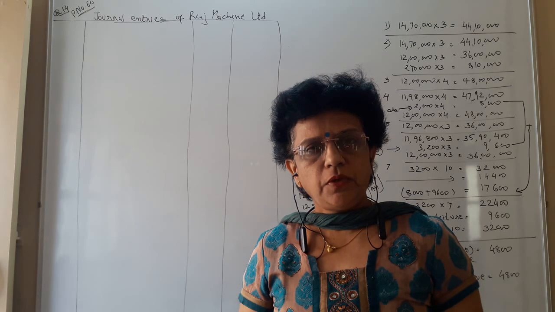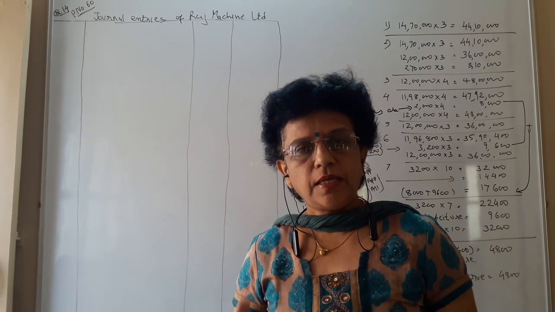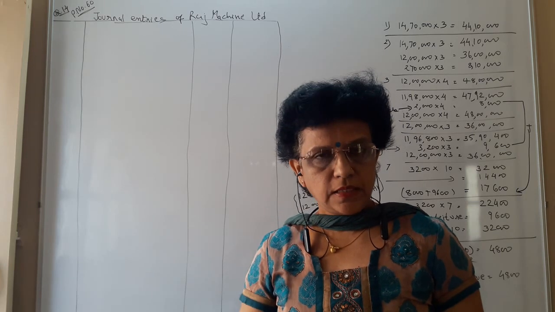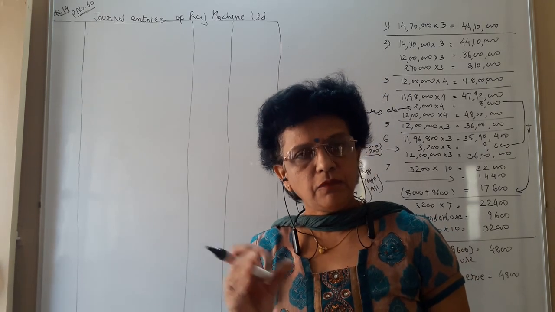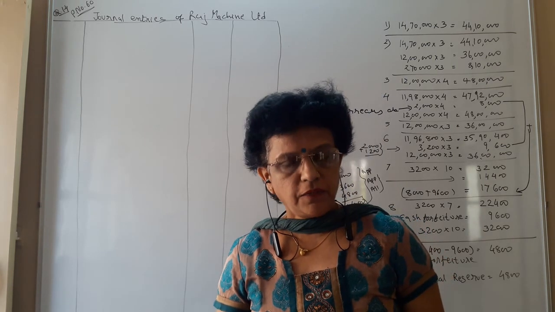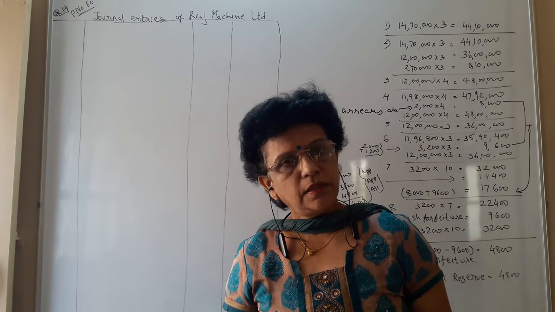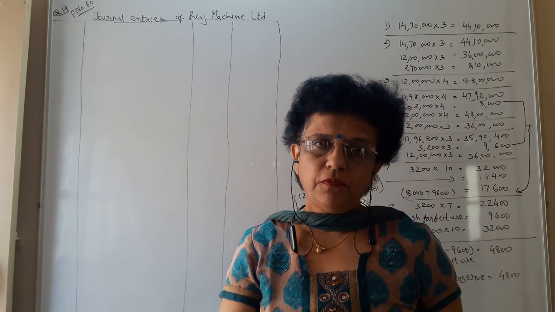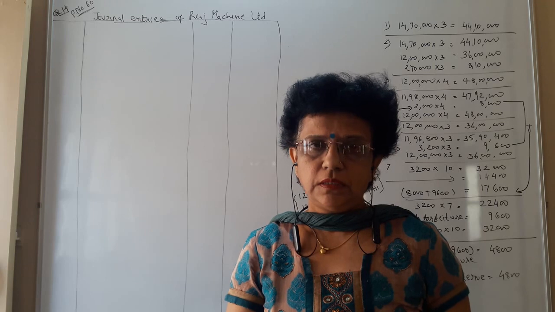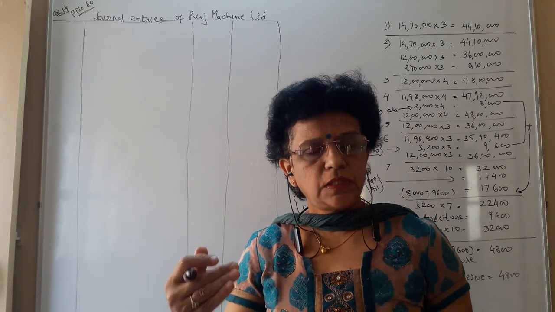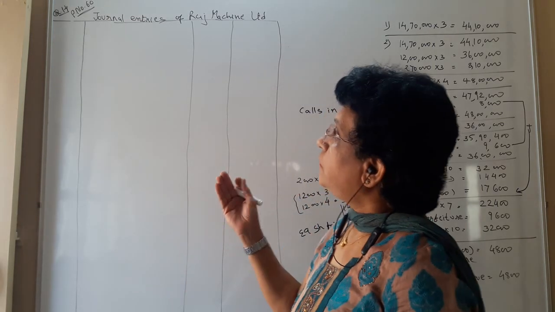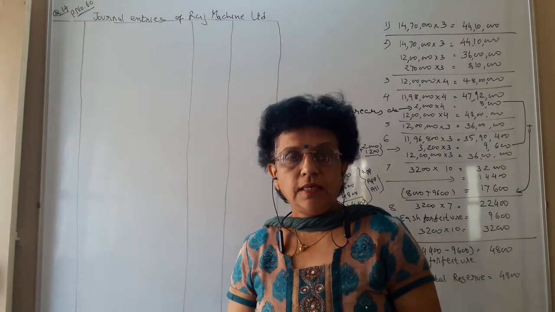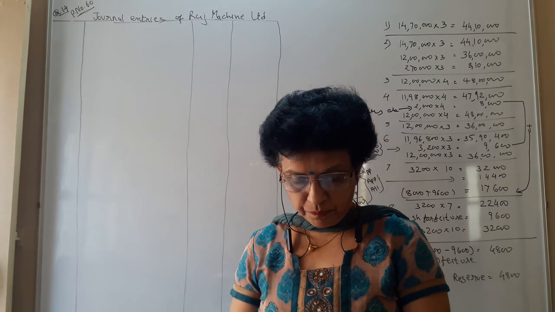From the accounting point of view, in the accounting journal entry, how do we create that share forfeiture account, and how do we close it by transferring whatever difference remains after reissue to the capital reserve? All three points, the capital reserve journal entry, the reissue journal entry and the forfeiture journal entry, we see in question number 14. You can find it on page number 60 of your textbook. Let us start with the question.